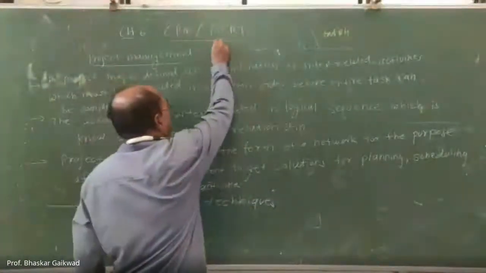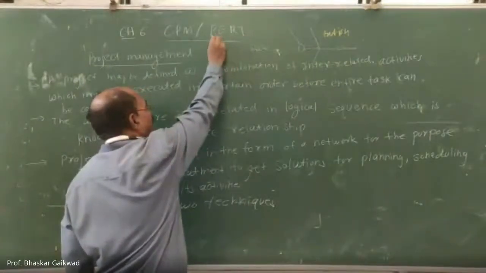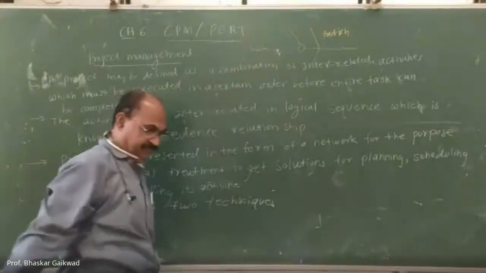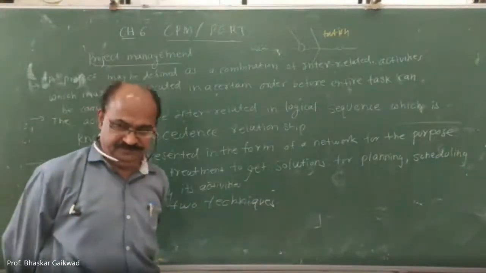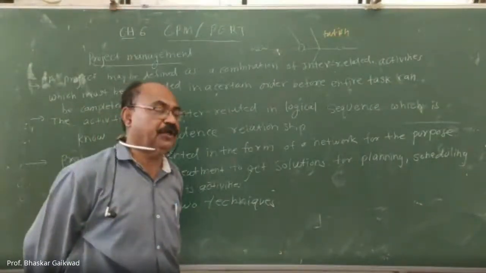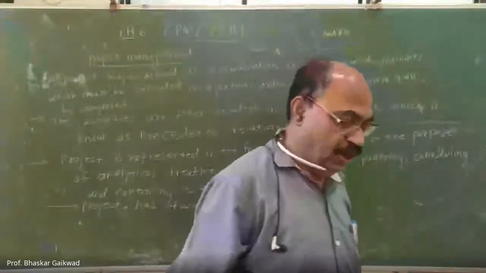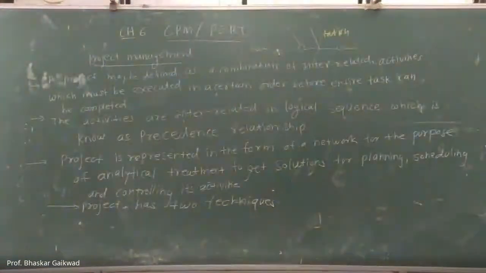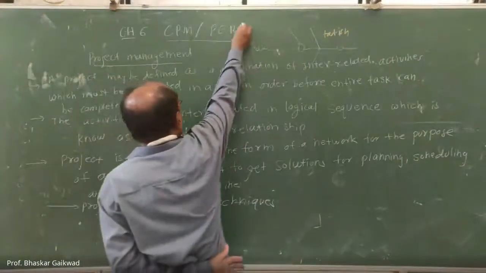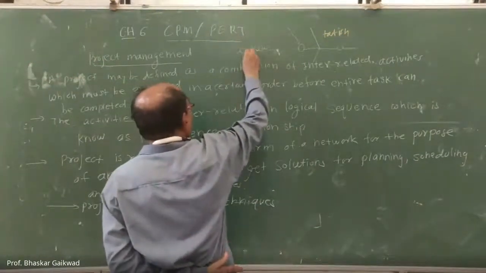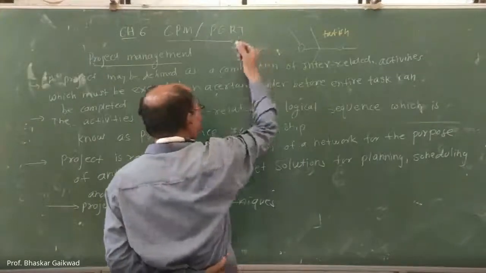Then PERT. What is PERT? Program, or project, evaluation review technique. Now some projects are not repetitive, but we require deciding certain times. For example, related to PERT, we require R&D, research and development.